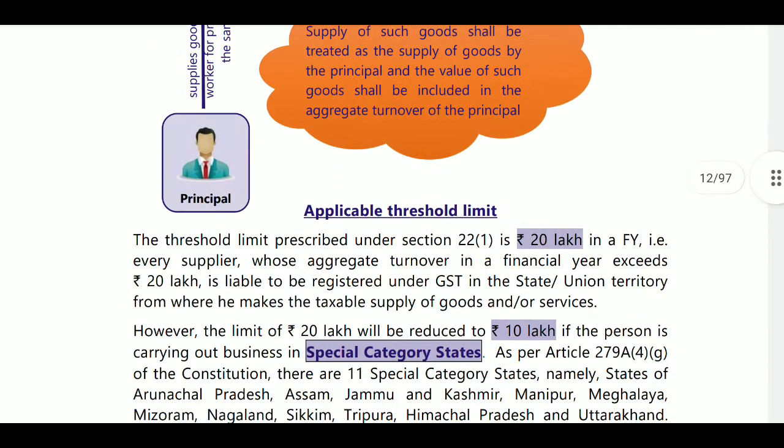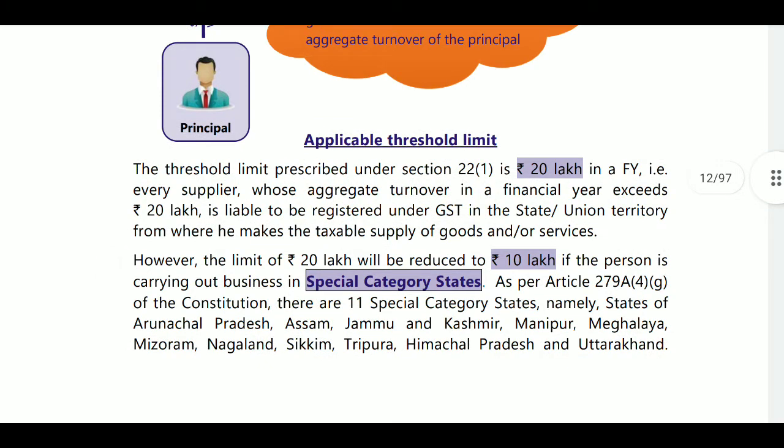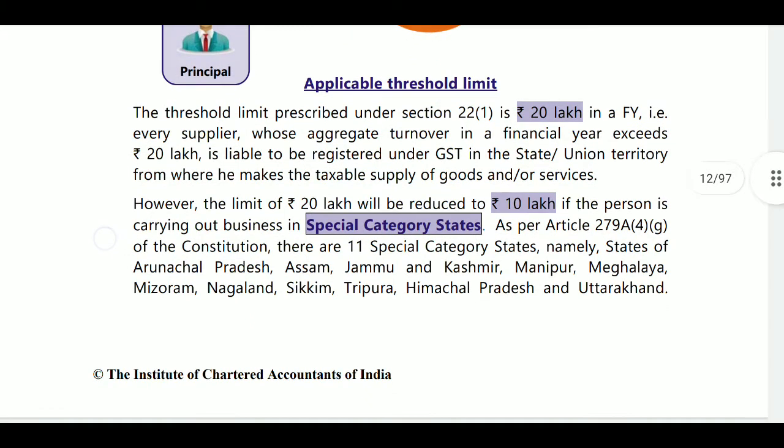Here, what are the threshold limits? Who exceeds the threshold limits? For the threshold limit, it is elaborately provided. For a year, whatever the aggregate turnover will be, taxable supplies, exempted supplies, exports, interstate supplies will be aggregate turnover. What is the applicable threshold limit? Applicable threshold limit means here category wise, we are discussing 3 categories.